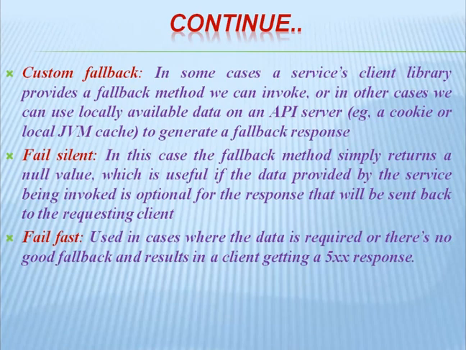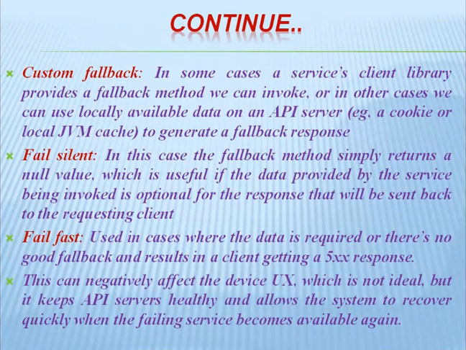So the fail fast fallback method is executed in cases where the data is required, that is, where the data is compulsory, mandatory, or there is no good fallback, and it results in the client getting a 500 or 5xx series response, that is, an internal server error. At that time this fail fast fallback method will execute. This can negatively affect the user experience, which is not ideal, but it keeps API servers healthy and allows the system to recover quickly when the failing service becomes available again.